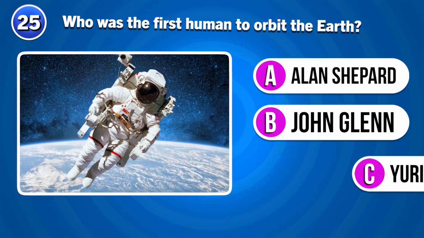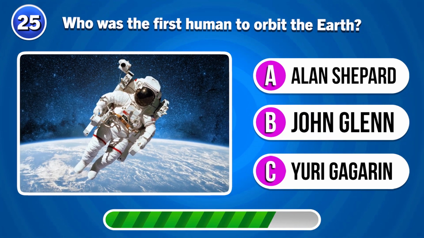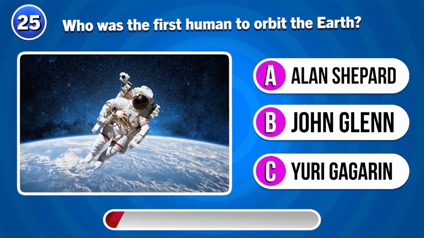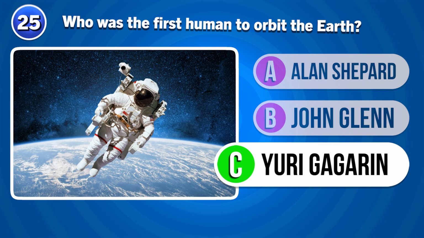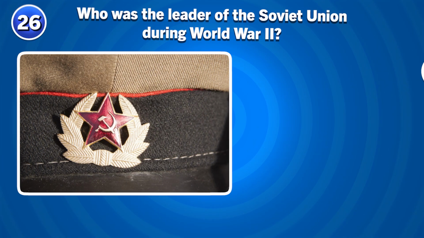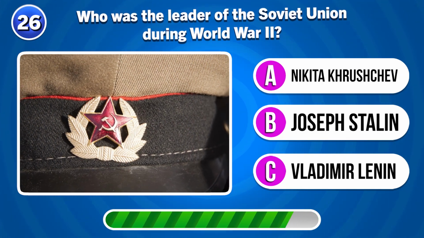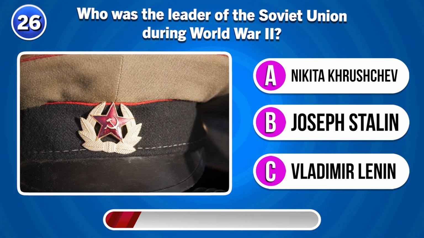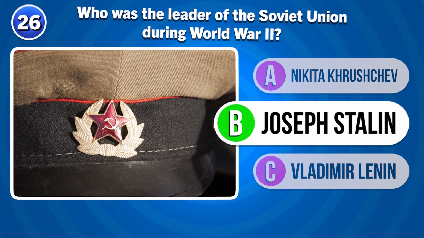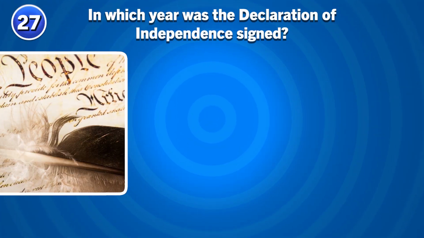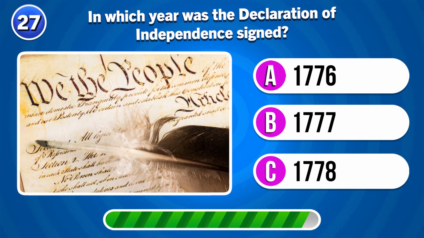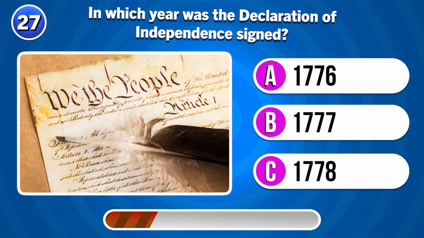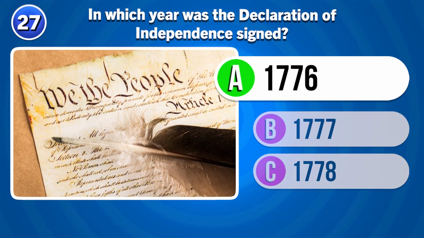Who was the first human to orbit the Earth? Yuri Gagarin. Who was the leader of the Soviet Union during World War II? Joseph Stalin. In which year was the Declaration of Independence signed? 1776.